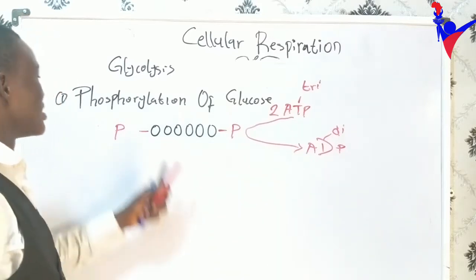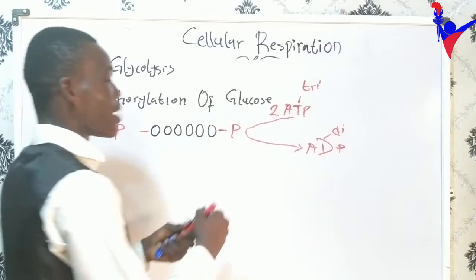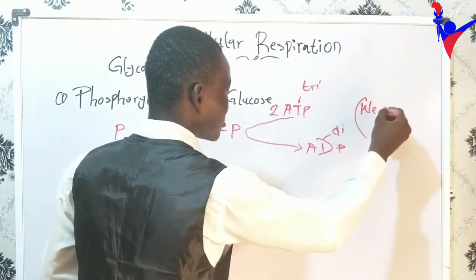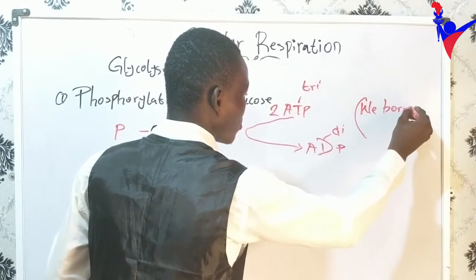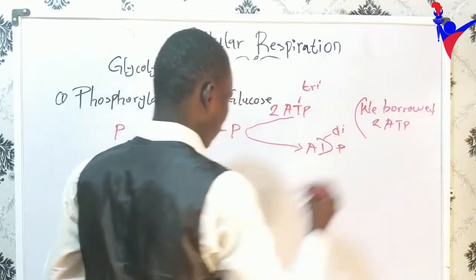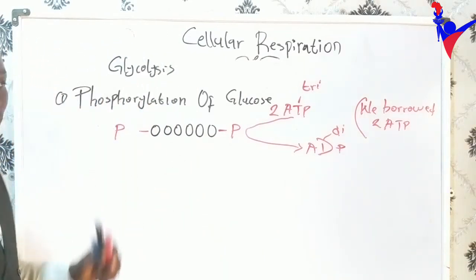Don't forget I said glycolysis is a borrow-payback reaction. So here we have borrowed how many? We have borrowed 2 ATP. So that's what is happening in this first reaction.